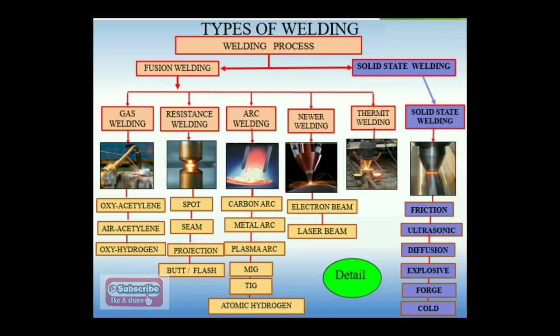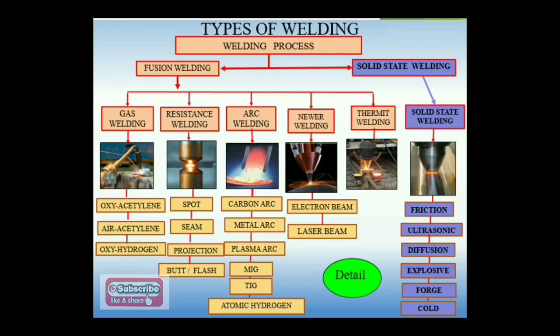Fourth category, projection welding process. Generally in case of projection welding process, there are predefined points on the sheet metals, and with the application of pressure and the resistance to the flow of currents, your welded joint is carried out. That is called the projection welding process.